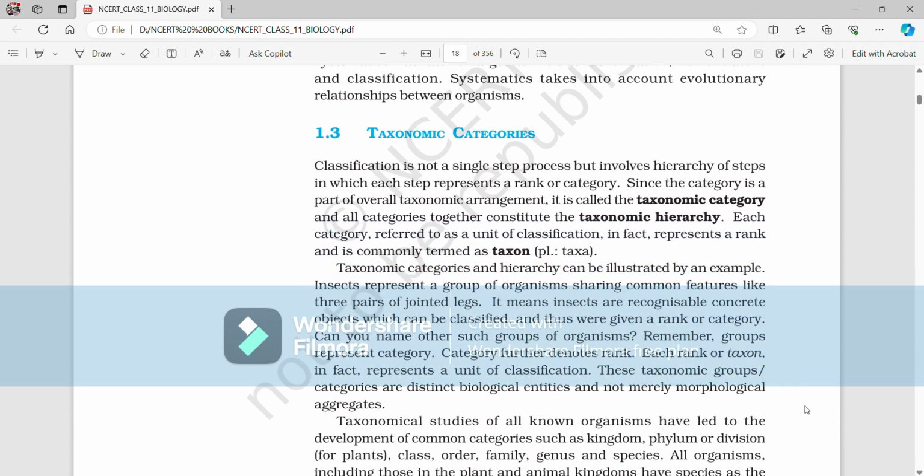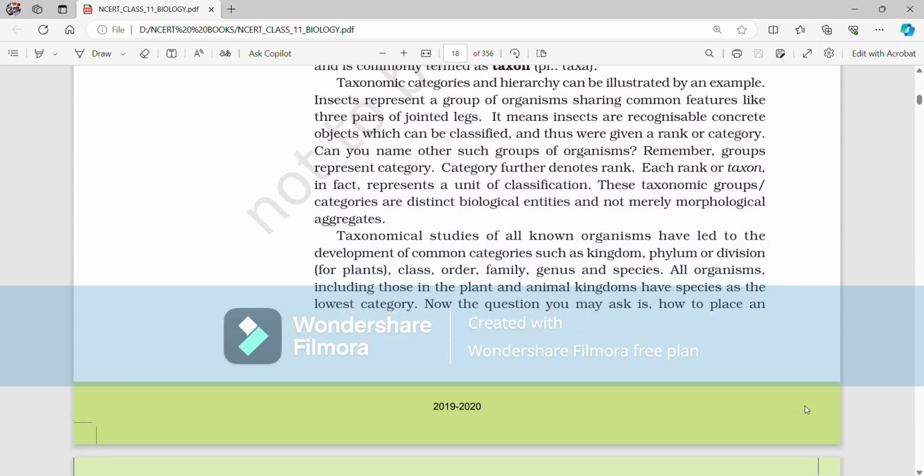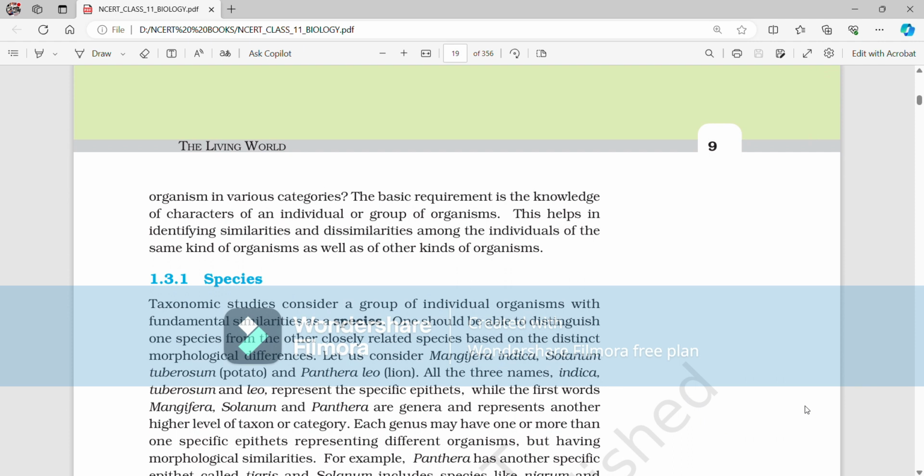Taxonomical studies of all known organisms have led to the development of common categories such as kingdom, phylum or division for plants, class, order, family, genus, and species. All organisms, including those in the plant and animal kingdoms, have species as the lowest category. Now, the question you may ask is how to place an organism in various categories. The basic requirement is knowledge of characters of an individual or group of organisms. This helps in identifying similarities and dissimilarities among the individuals of the same kind of organisms as well as of other kinds of organisms.